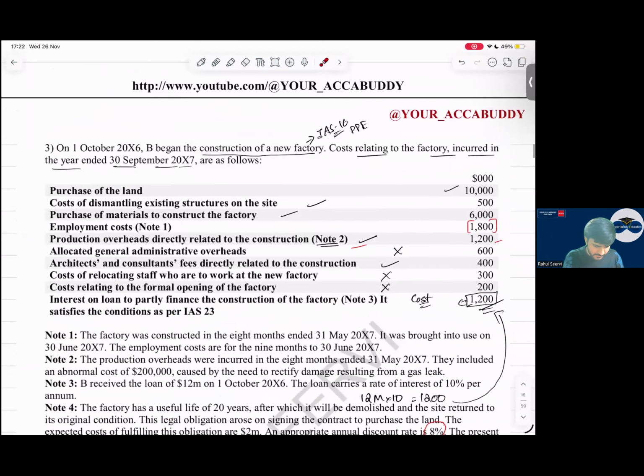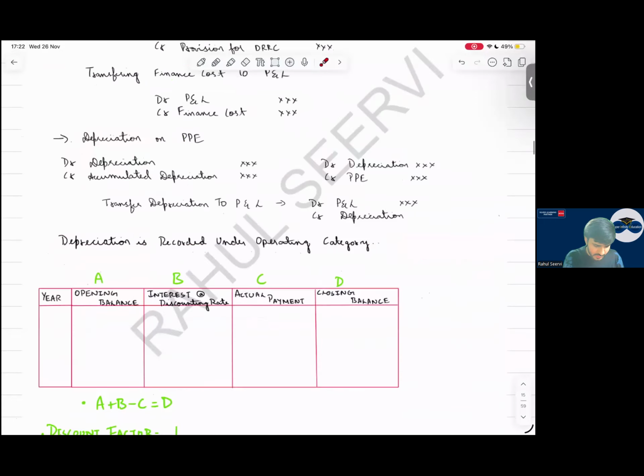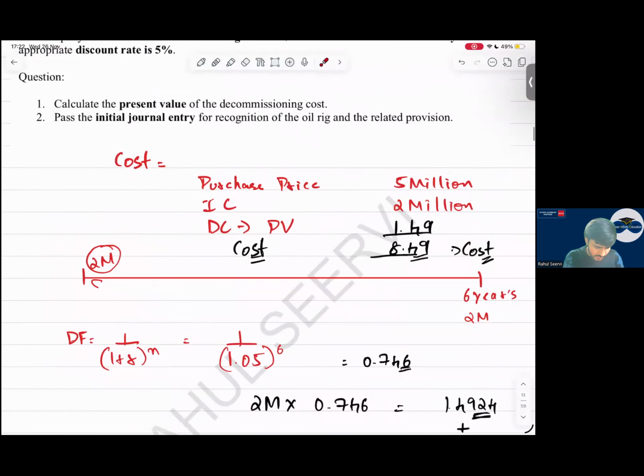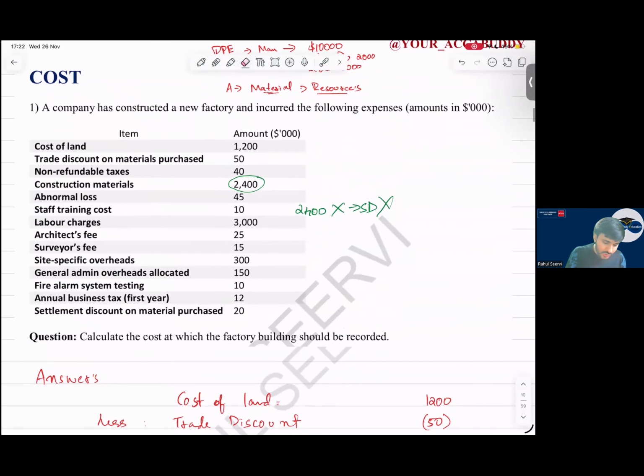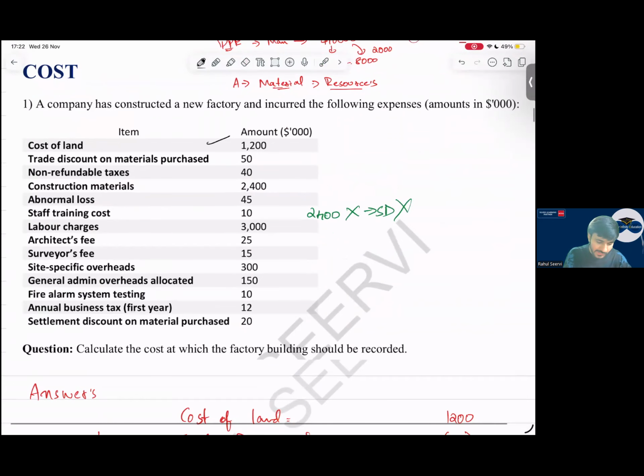Now see everyone, a question regarding cost. What are the costs you will include? Now everyone, see, cost of the land, yes sir, we will include. Trade discount, we will reduce it. Non-refundable tax, we will consider. Construction material, we will include. Abnormal loss, we will ignore.